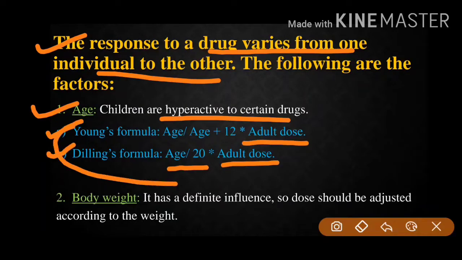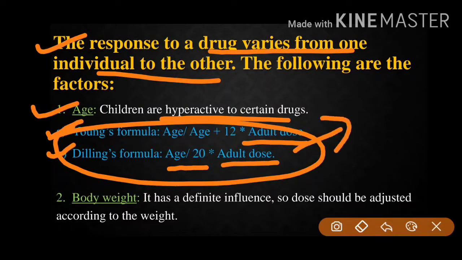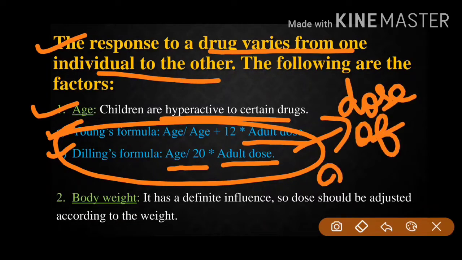So these two formulas are to find the dose of the drug, but for children. Now there are other factors as well, like immature renal functions or poor development of enzymes in children. So these are also the factors that the dose should be decided for the children.